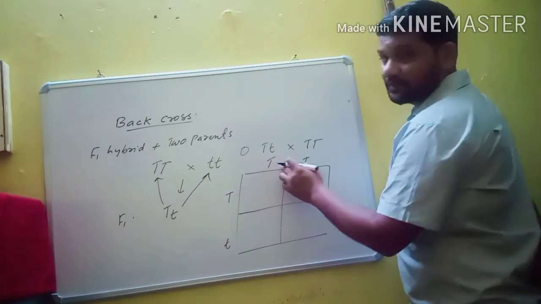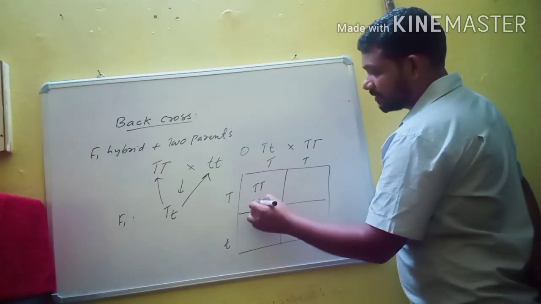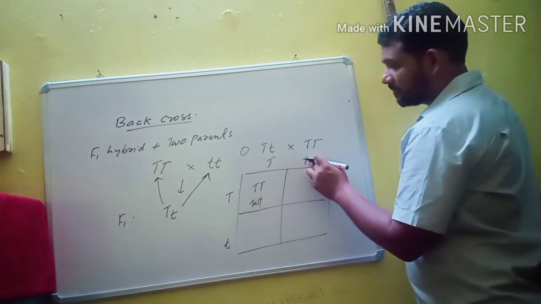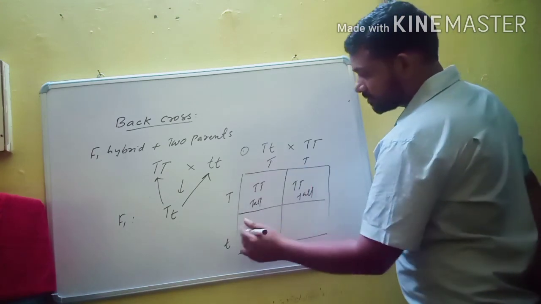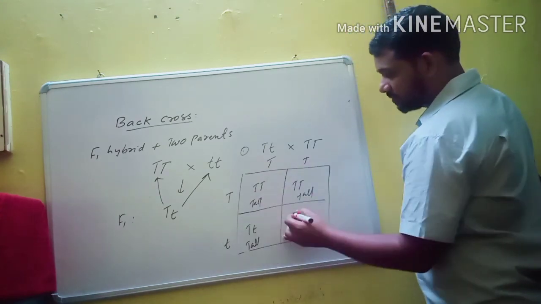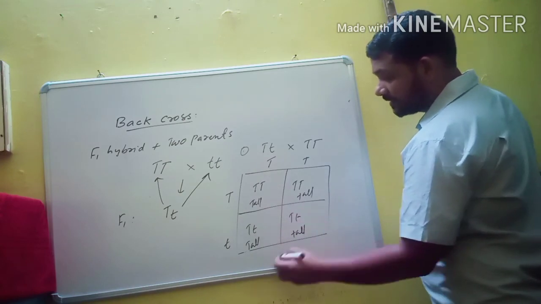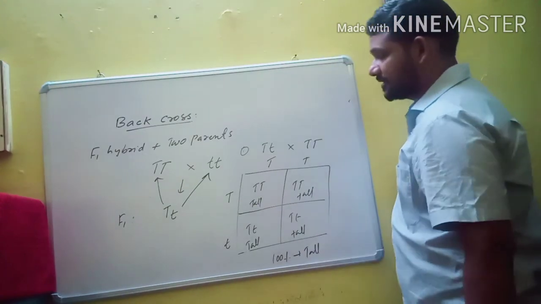Then we find out the probability. Capital T, it is a tall plant. Then capital T, it is also a tall plant. Then capital T, small t, it is also a tall plant, heterozygous but tall. Capital T, small t. That means 100% plants will be tall in the first condition.